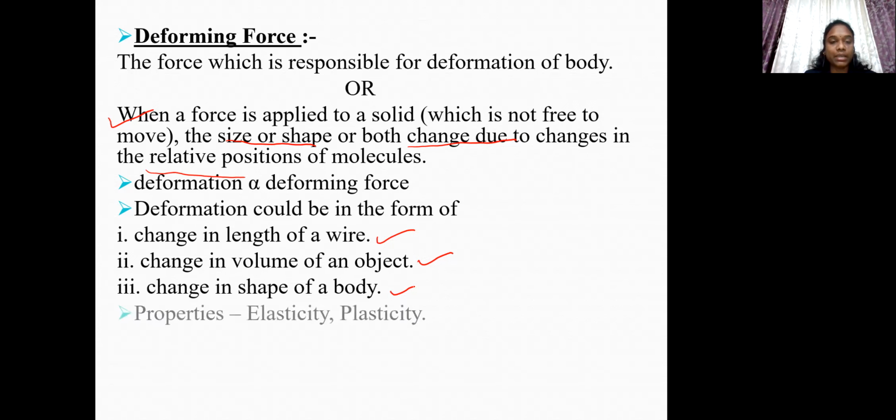The property in case of a rubber band is called elasticity, and that in case of a dough is called plasticity. And in this chapter, we will learn more about these two properties.